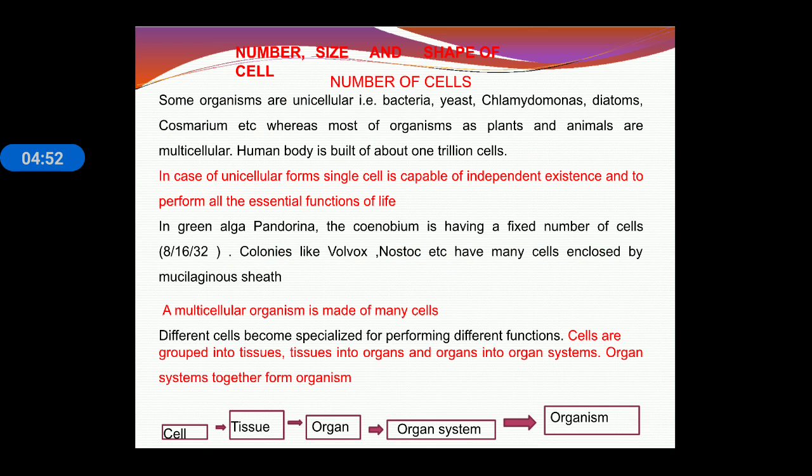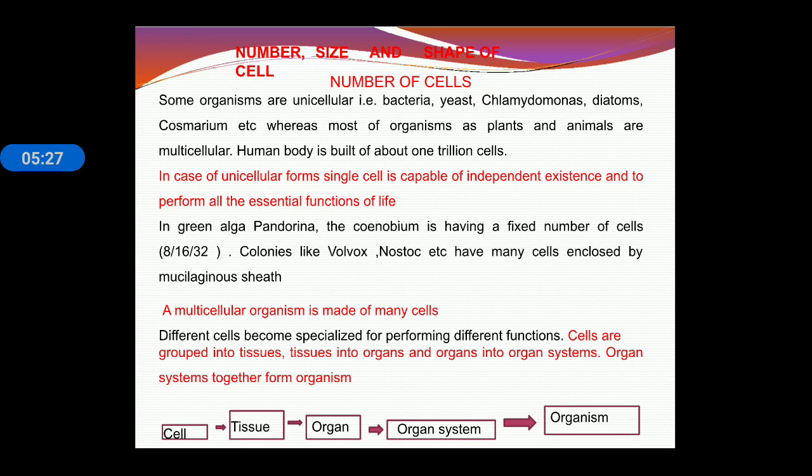Now, the number, size and shape of cells. The number of cells varies from organism to organism. Some organisms are, as already explained, unicellular in nature, meaning they contain a single cell and are capable of living an independent life. But some organisms are multicellular, meaning they are composed of many cells, and cells combine to form tissues, tissues combine to form organs, and organs combine to form organ systems, and different organ systems combine to form a complete organism.